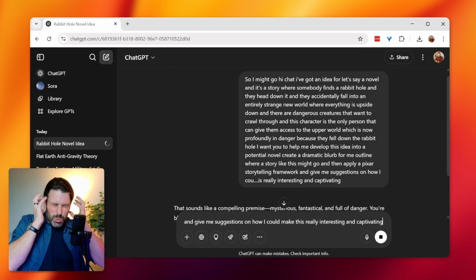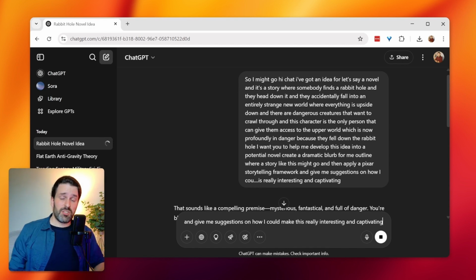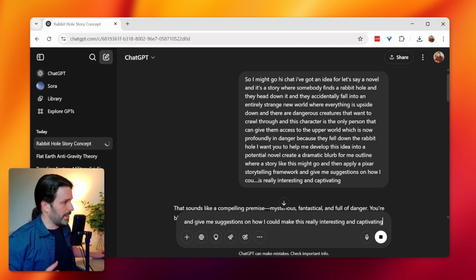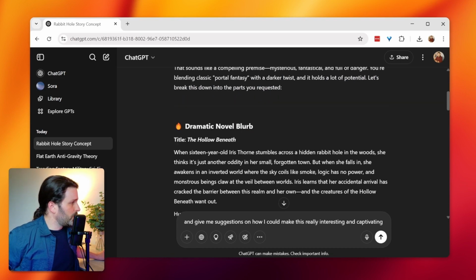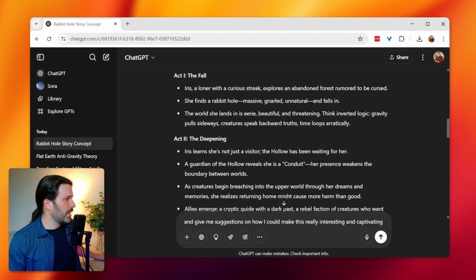So here we go. Root idea, give me some feedback, give me some framework. And frankly, half of my friends have probably not memorized the Pixar framework, but I know that it's really cool because it's been published and out there for a long time. And it's just so helpful to have something else chat with me through it. And so it does its usual run of praise and support. And then it gets into, look at this, dramatic novel blurb, The Hollow Beneath. All right, potential story outline.